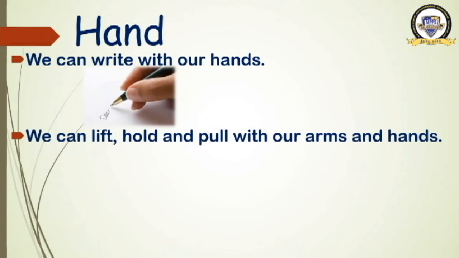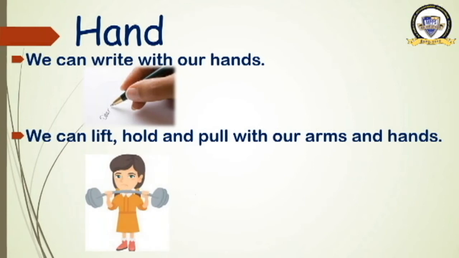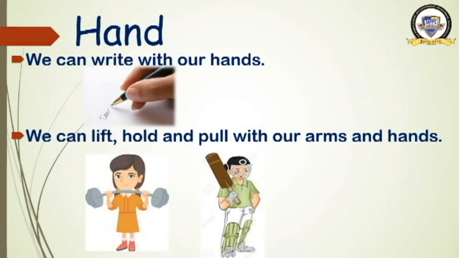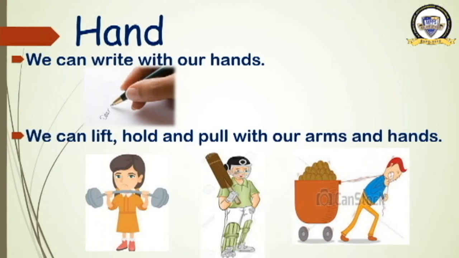What do? We can lift. See what is lifting? This girl is lifting the weight. Lifting is done with the help of hand. Then what is this boy doing? He is holding the cricket bat. Okay, holding. Which body part helps us to hold? Hand.